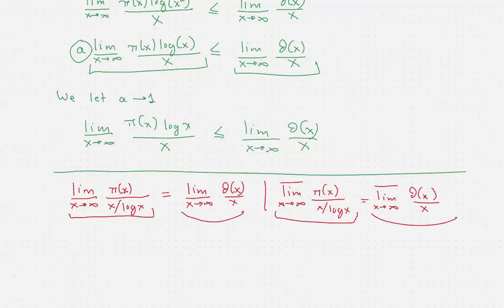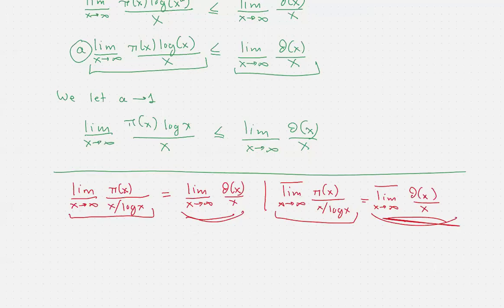Conversely, if you know that the limit of theta of x over x is equal to 1, then the lower limit and the upper limit are equal to 1, which means that the corresponding lower and upper limits of the function pi of x over log x exist and are also equal to 1. They exist, and therefore the limit of pi of x over log x is equal to 1.